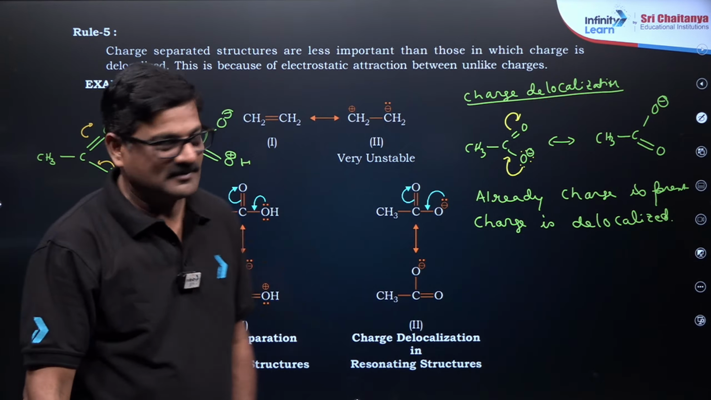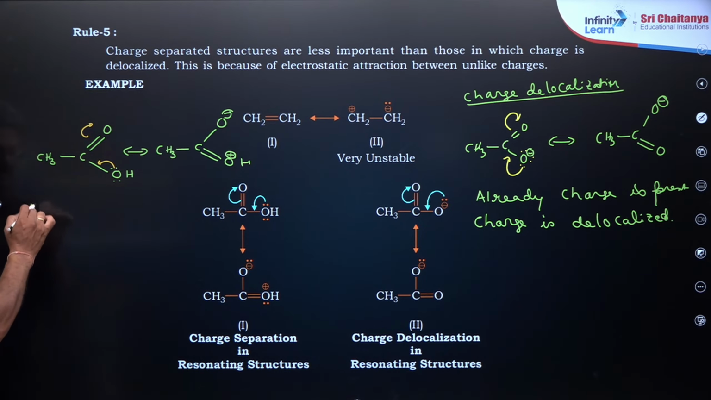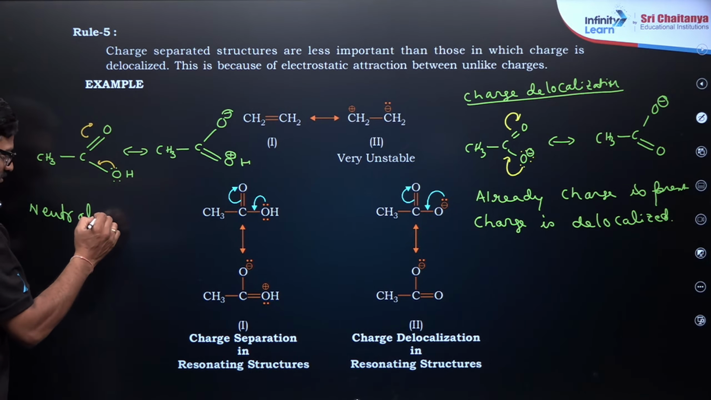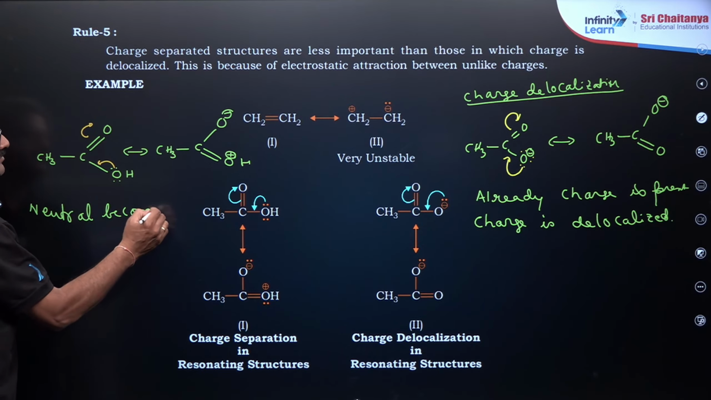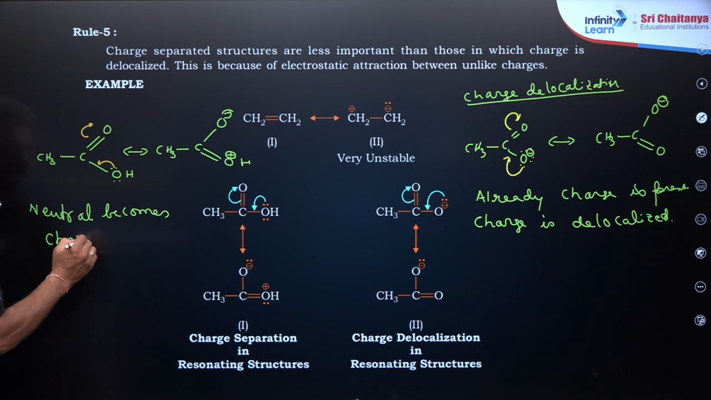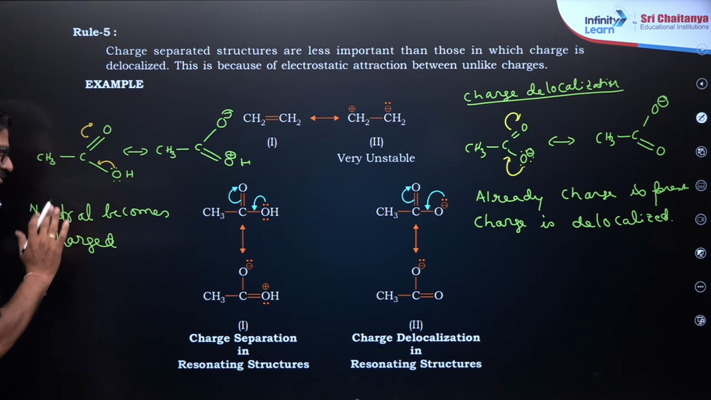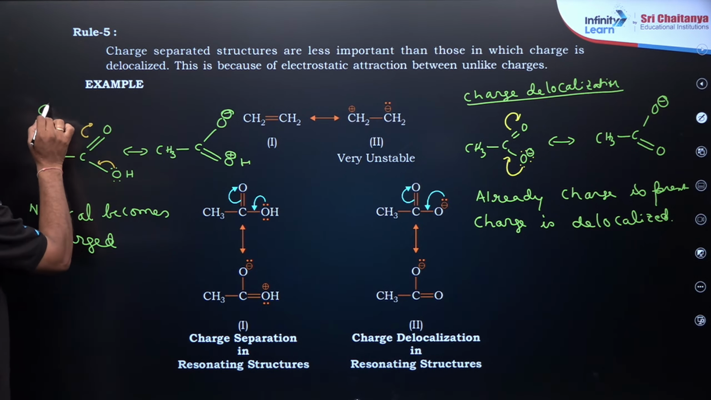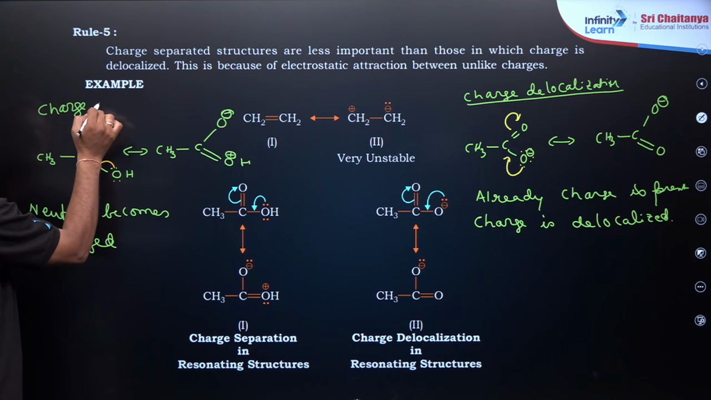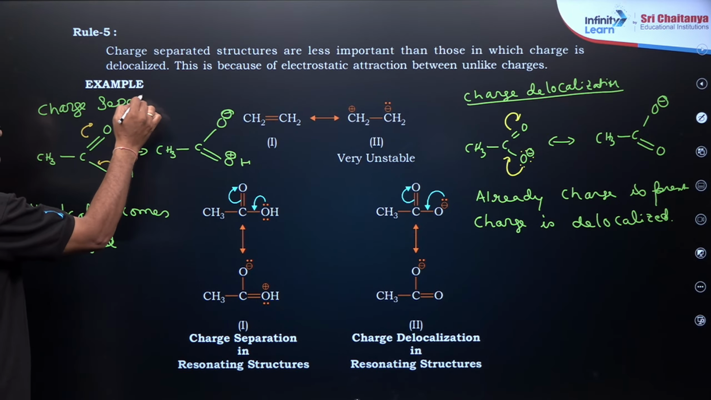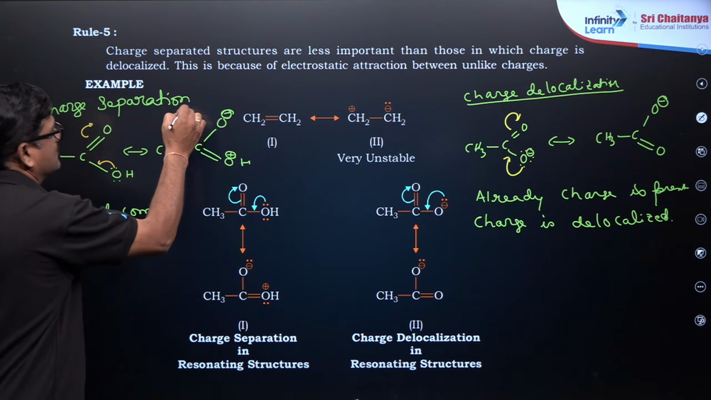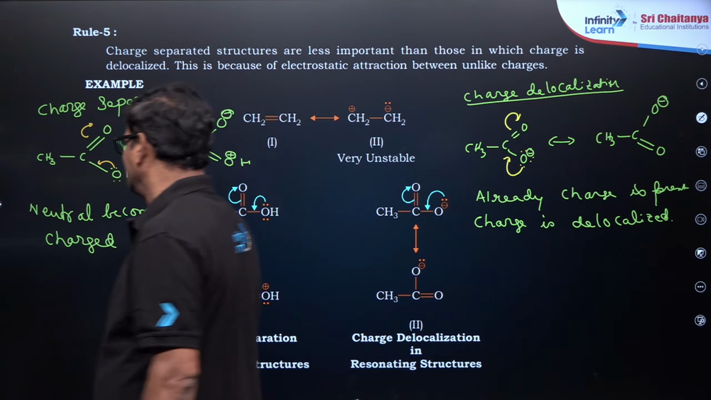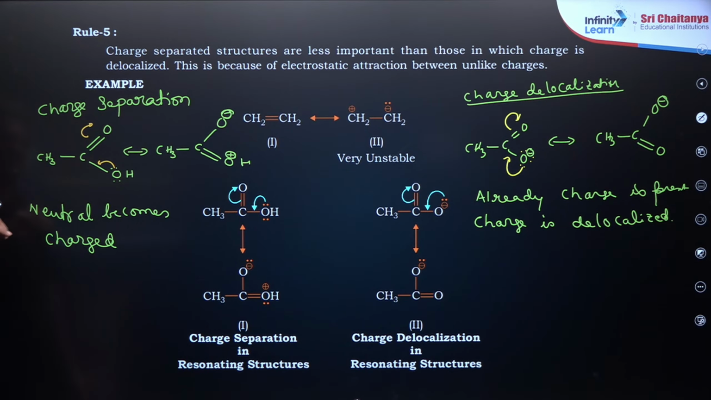While in the other one, this is a neutral species, a happy species, that becomes charged. When a neutral species becomes charged, a happy man becomes unhappy. So that is called charge separation. This is what is called charge separation. So you have two phenomena: one is charge delocalization, another one is charge separation.